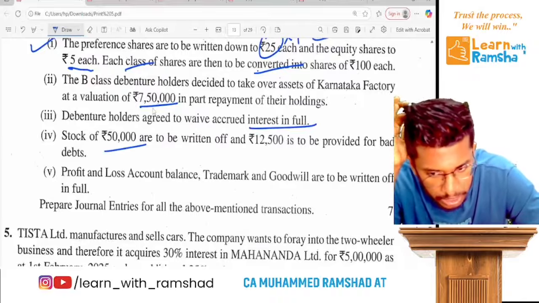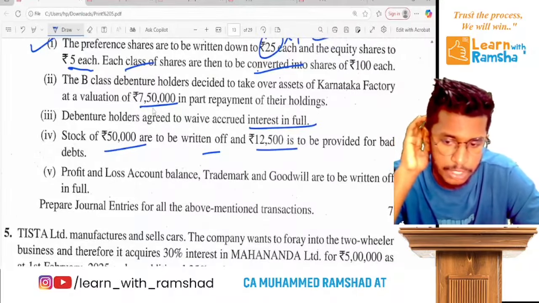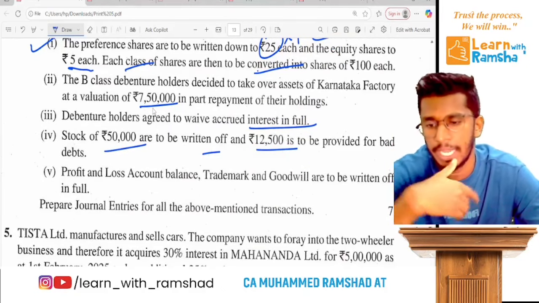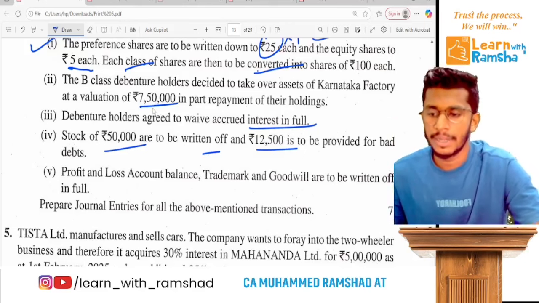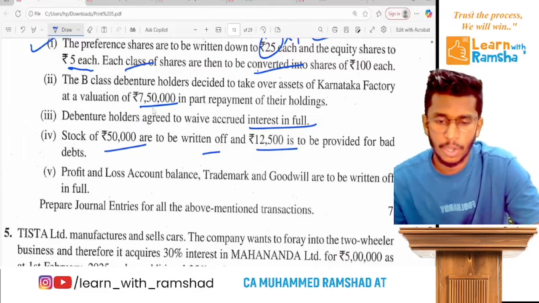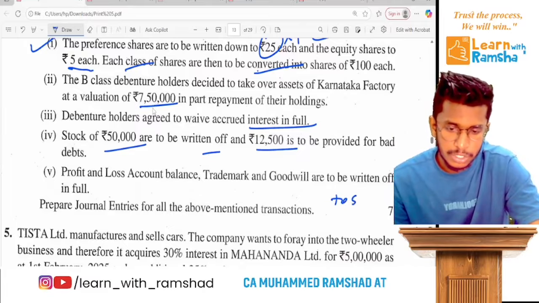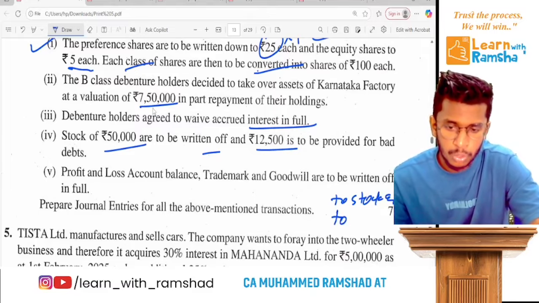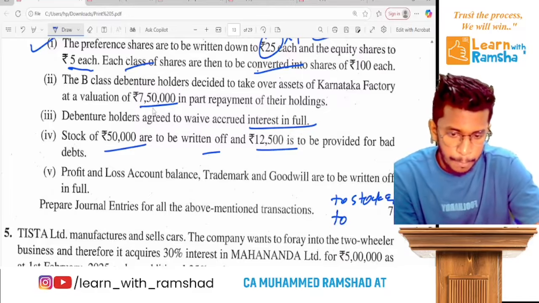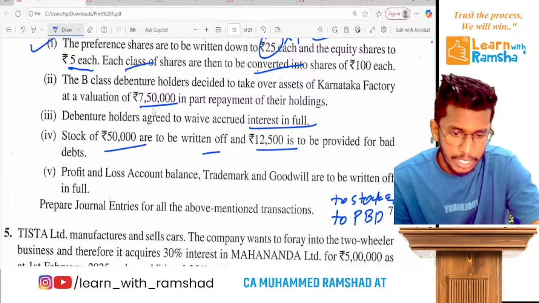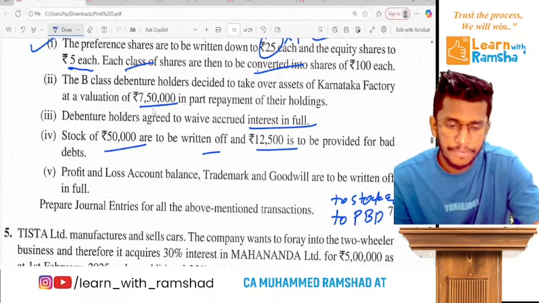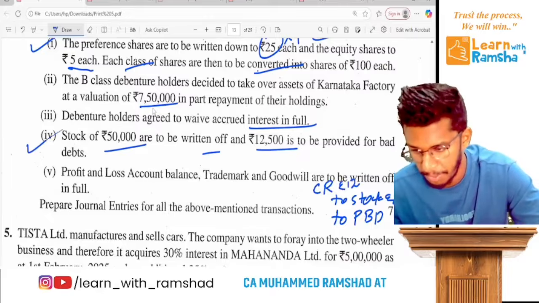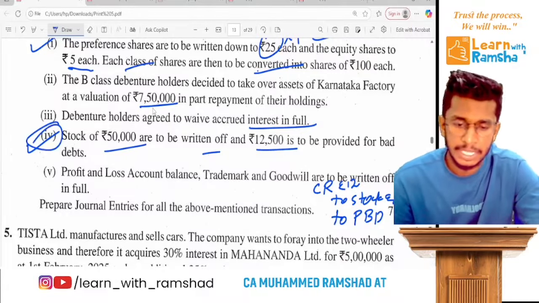Stock 50,000 is to be written off and 12,500 is to be provided for bad debt. That means provision for bad debt has to be created. So stock is being written down, that means writing off. So we will credit stock account 50,000. Ready? Now to provision for bad debt 12,500. Now it's a loss, so we debit capital reconstruction. When we pass a separate entry for the fourth item, this will be the entry.